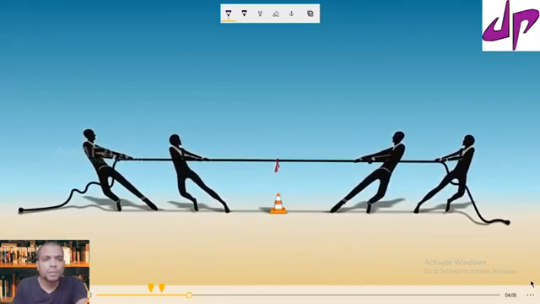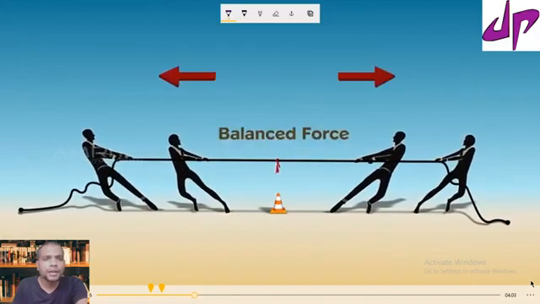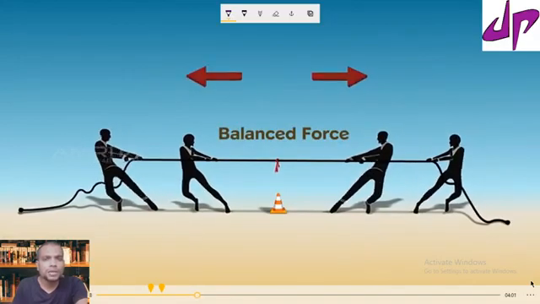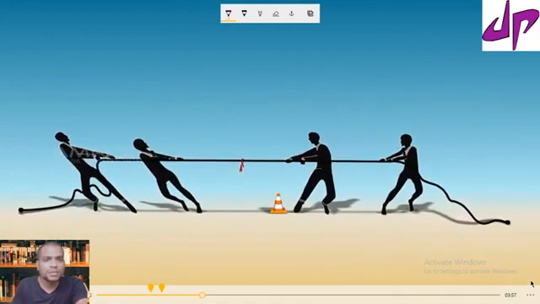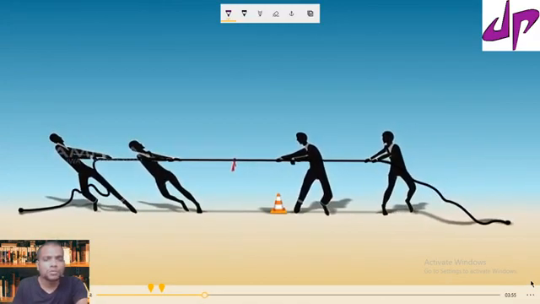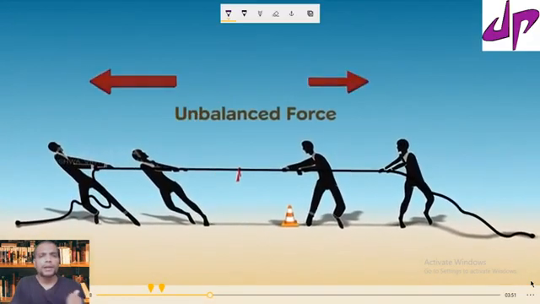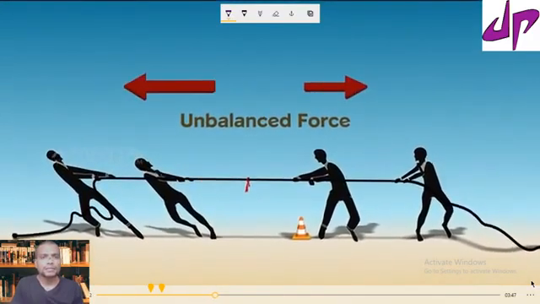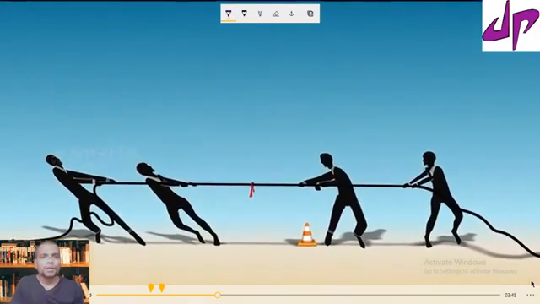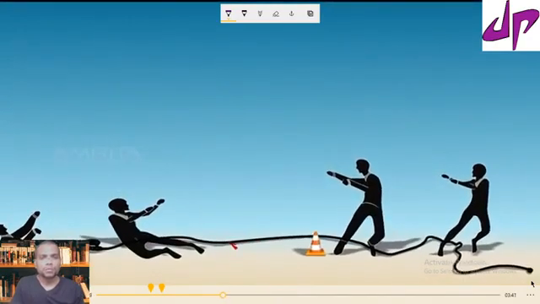If they both apply force equally and in opposite directions, their forces are balanced. If one team starts to apply more force, the rope moves in that direction, so the forces are unbalanced. If one team leaves the rope, the other team falls.